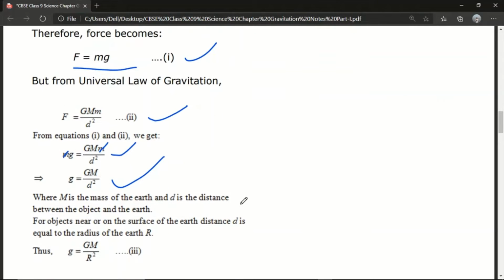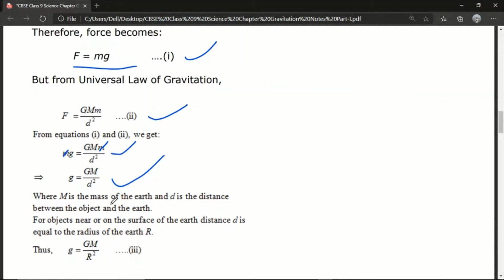Okay. So what is M here? Capital M is the mass of the earth. D is the distance between the object and the earth.